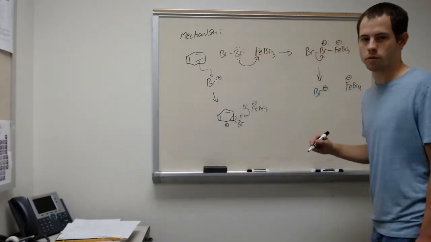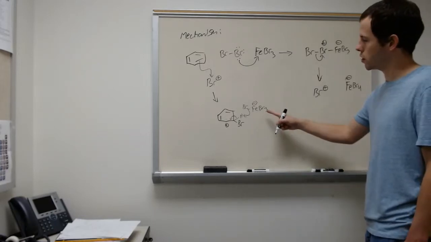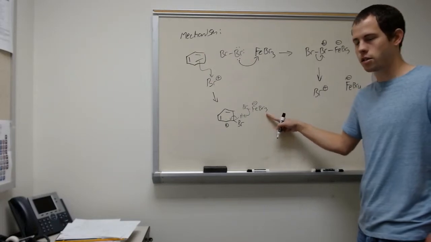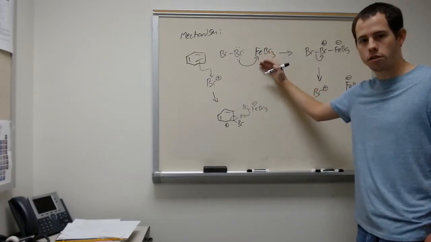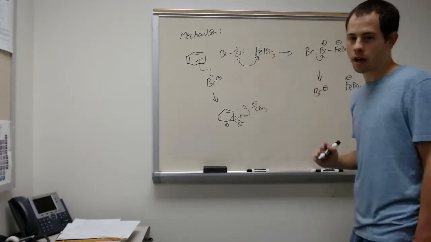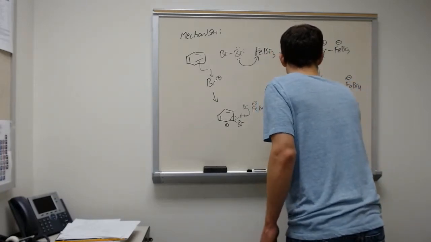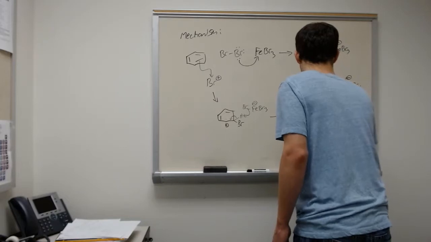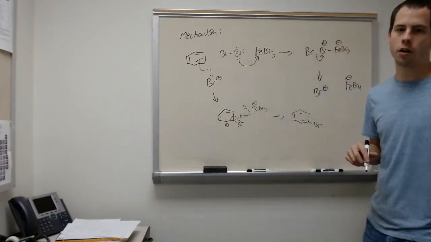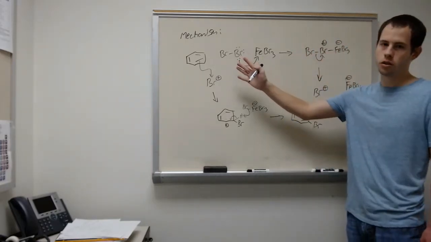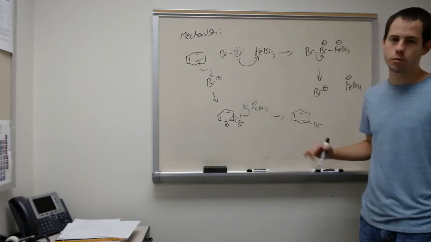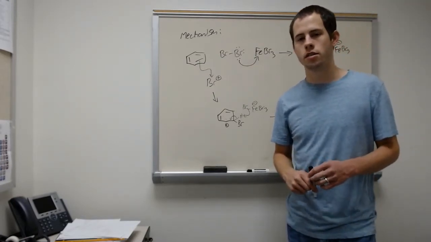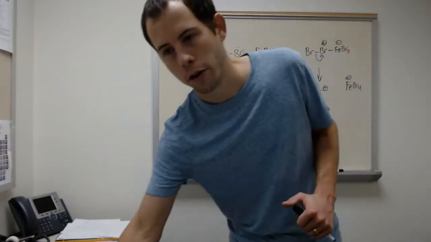And so we have a mechanism like this. So we get HBr, we get FeBr3. So this is a Lewis acid catalyst, and it goes back up here and repeats the reaction. And then we get out our desired product. And so now we have our substituted bromine. We took a hydrogen off and we put a bromine in its place. So this is electrophilic aromatic substitution, and this is how we put a halogen on a benzene ring.